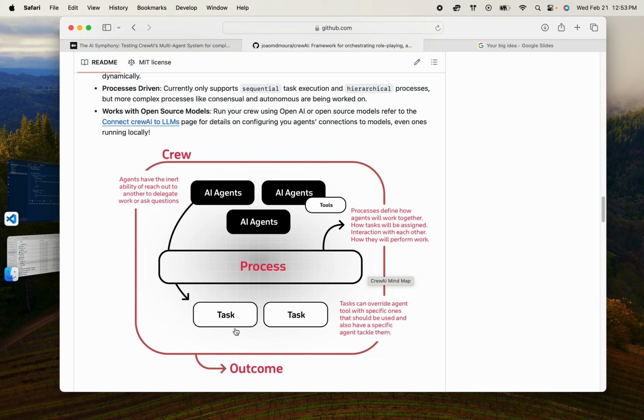So when you think of this framework, think of task as a big outcome you want to do. So this could be, I want to analyze stocks and write reports about it, or I want to design a course, or I want to maybe write a report on a topic. And so then you divide that task into several different tasks.